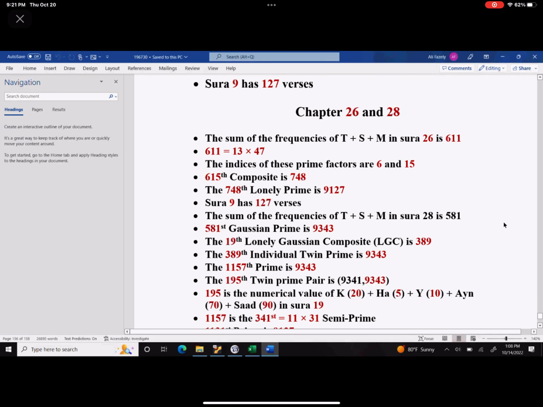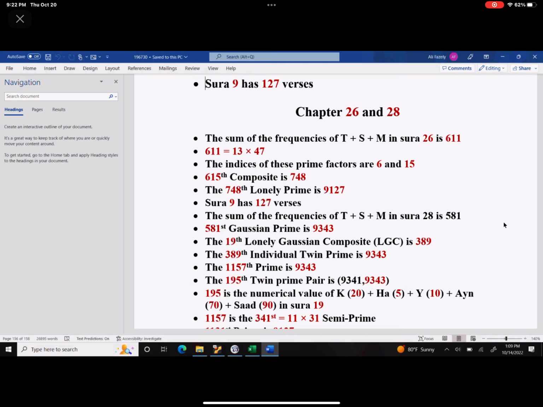Very good. Okay. This is a point that I want to make. If you go ahead and read Rashad's books, he has chapter 26 and 28, and they're both with the initials T.S.M. Okay, both of them. And none of those numbers, once they are counted, are divisible by 19.